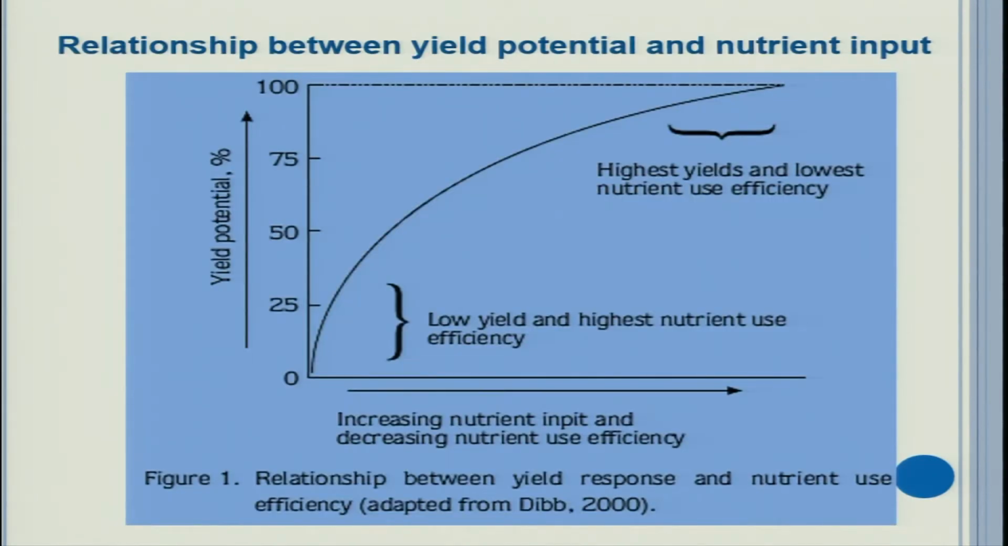Now you see it is quite interesting, the relationship between yield potential and nutrient input. On the x-axis we have increasing nutrient input and decreasing nutrient use efficiency. After a certain level, if we increase the quantity of the nutrient, the dose of the nutrient, its use efficiency declines. As you increase the dose, use efficiency declines. So this is shown in this picture.